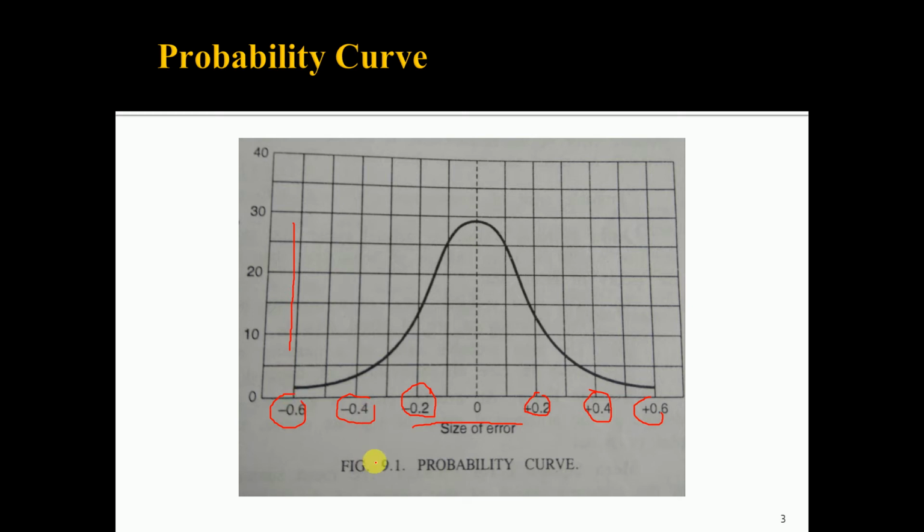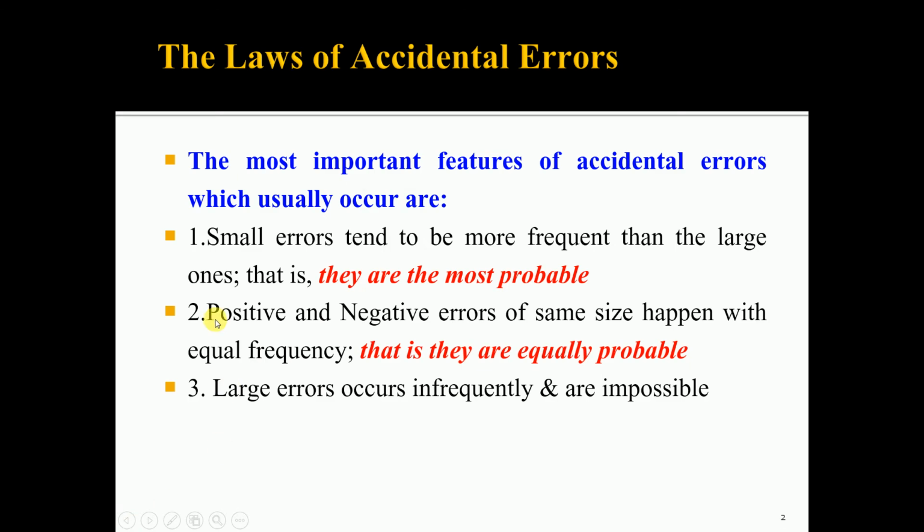So these are the three important features of the accidental errors, which can be represented graphically using the probability curve or the curve of error, or which can be stated as: small errors tend to be more frequent; positive and negative errors of the same size are equally frequent; large errors occur infrequently and are improbable.